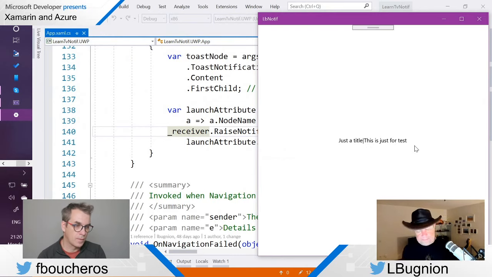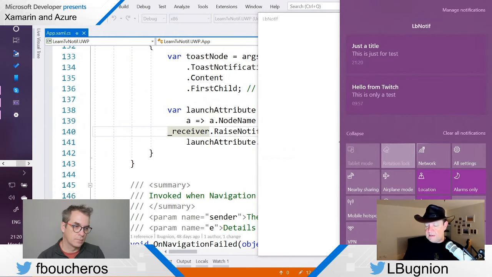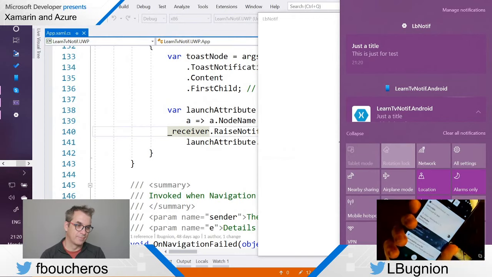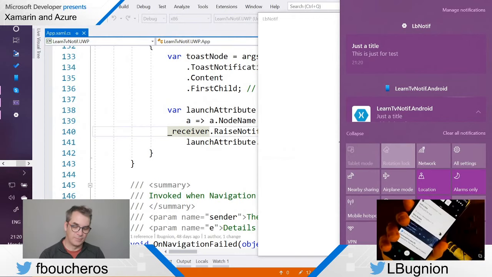So again, I will have to decode this launch attribute, but most importantly, if I go here, you see I have the toast, just a title, this is just for test, and basically I received this notification right now at 21:20. It is 21:20 here locally, so my toast notification worked as well. Now, interestingly, because I already installed the complete application on my Android device before, I also received the notification. I don't know if you can see it, but it also says just a title, this is just for test.